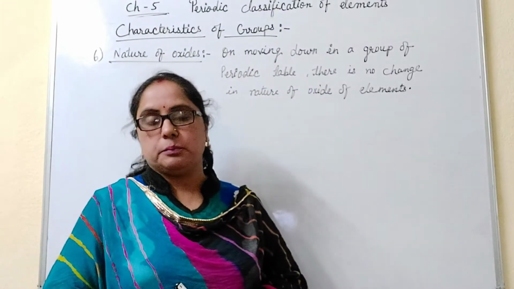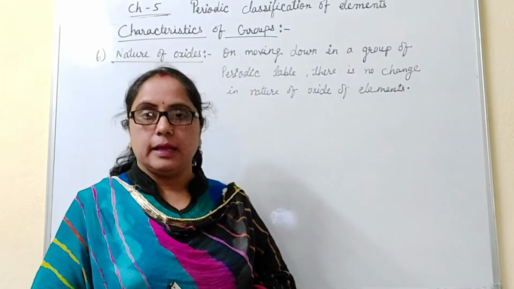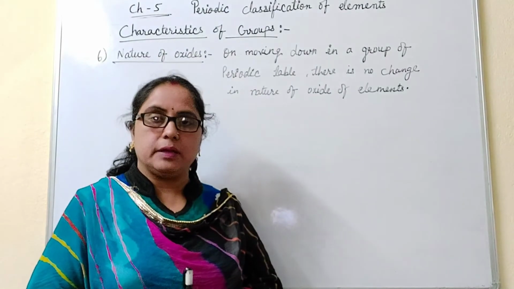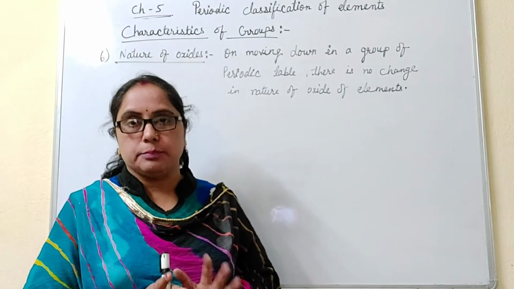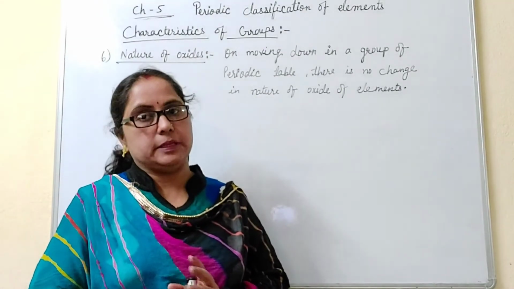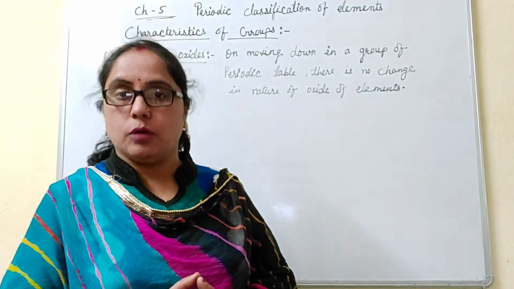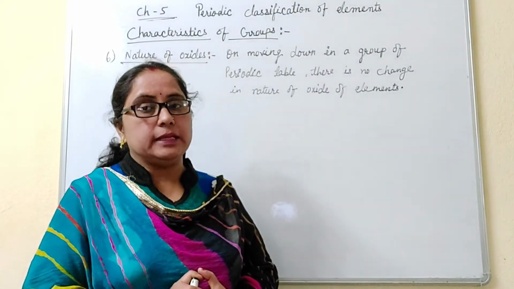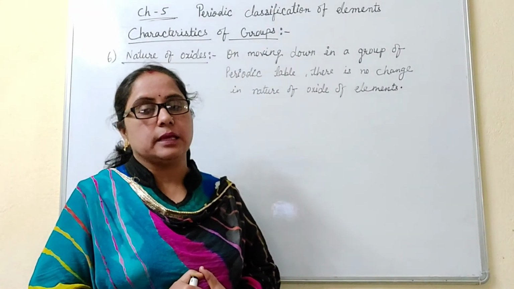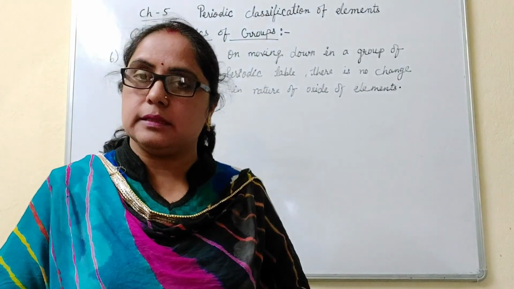We know that metal oxides are basic in nature, while non-metal oxides are acidic in nature. So when we move from top to bottom in a group, if that group contains metals, then their oxides are basic in nature, and if the elements are non-metals, then their oxides are acidic. It means there is no change in the nature of the oxides of elements present in the same group.